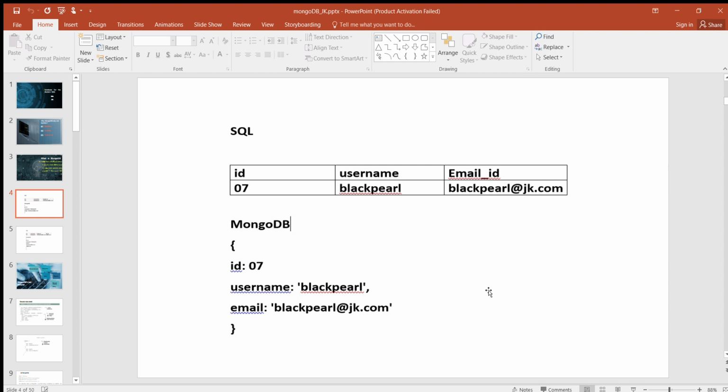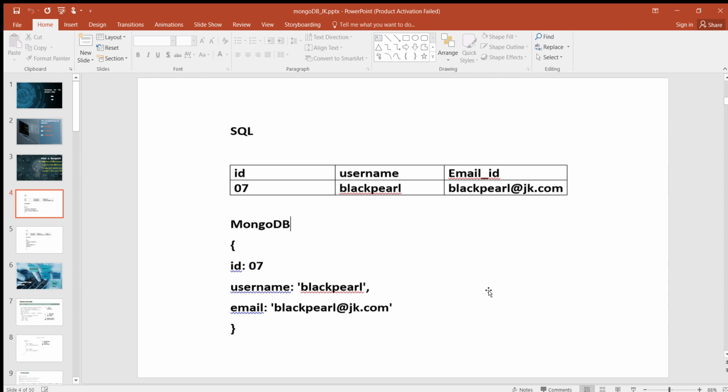Now, this is a pretty simple document. It's storing a few fields of information about a user. What's the advantage of this model? Consider the case where you would like to store multiple emails for each user. Suppose you have college email ID, personal email ID, and office email ID. Then in the relational world, you might create a separate table of email addresses and the user to which they are associated. MongoDB gives you another way to store these.